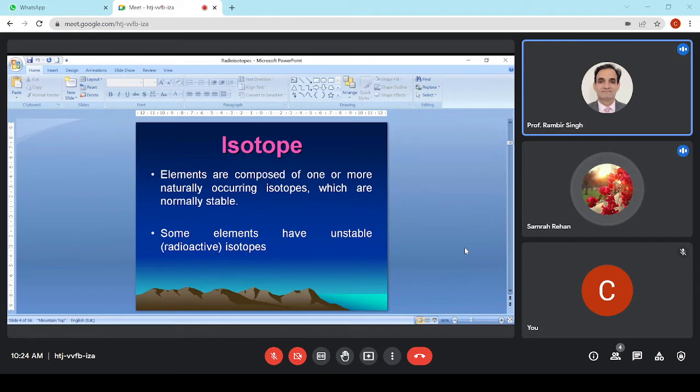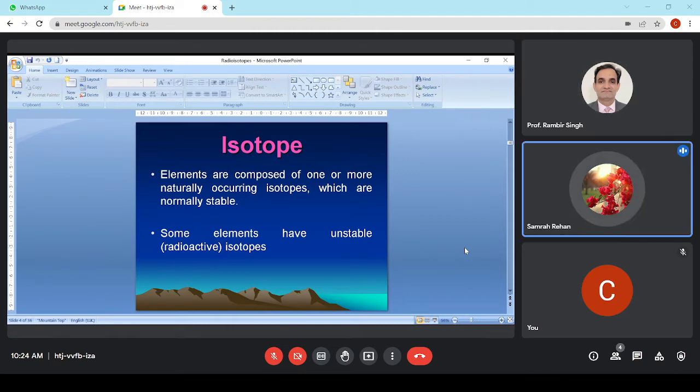If that unstable isotope, in the process of gaining stability, radiates energy, because proton is also energy, neutron is also energy, electron is also energy, so the atom is a combination of different energies. If the energy of the neutron is shed by the atom and it is converted into a stable atom, and the energy is shed in the form of radiation, then these kinds of isotopes are called radioactive. You got the idea?